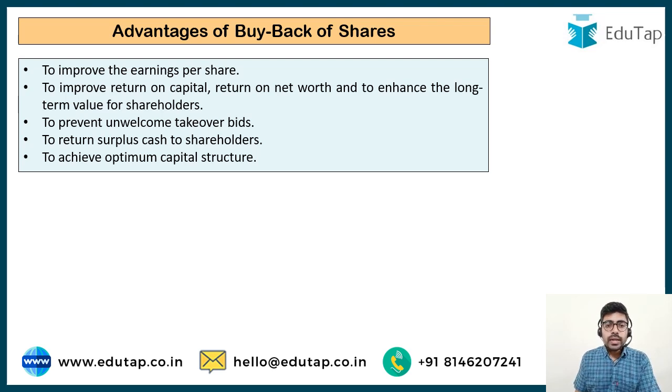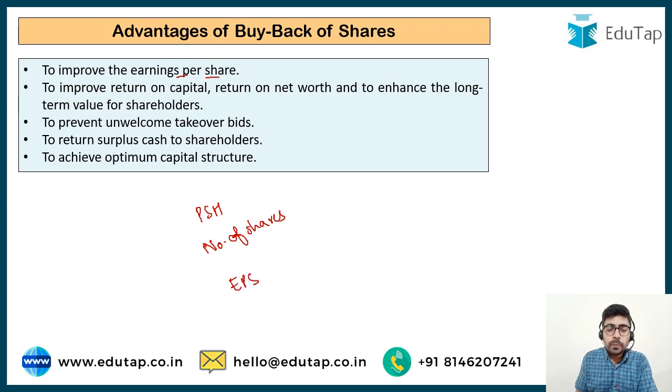Now let's look at the different advantages of the buyback of shares. So the first one is it improves earning per share. You are already aware of the ratio, which is earning per share. How do we compute this earning per share? We have the profits which are available for shareholders. We have the number of shares, and we divide the two. We get earning per share.